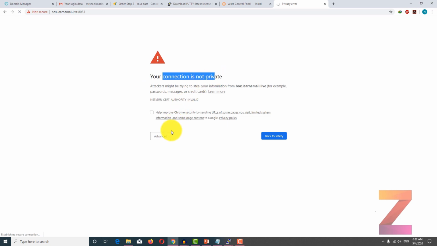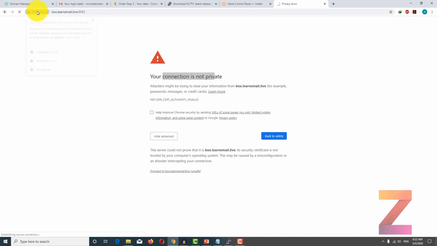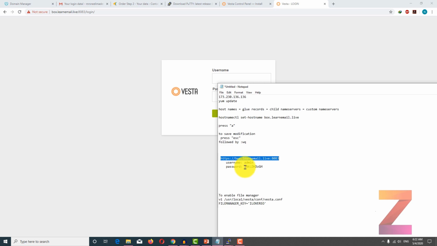You'll get this warning, your connection is not private because we are not using any SSL at present. However, we are connecting over SSL. All you need to do is to go to advanced setting and then proceed to this URL. After that, you need to copy the password.